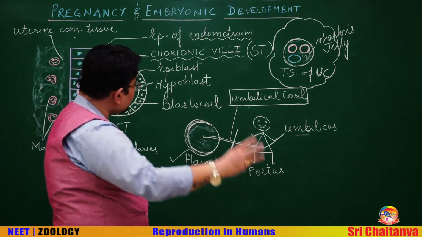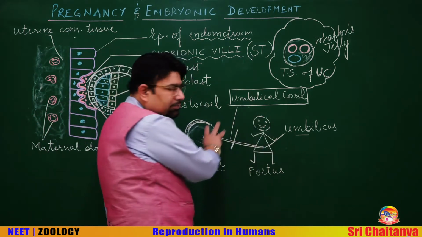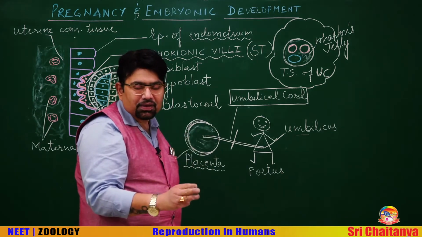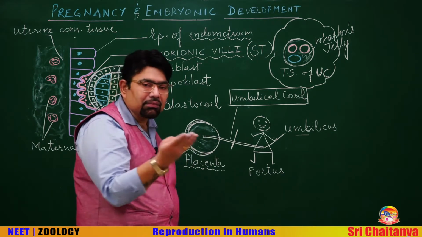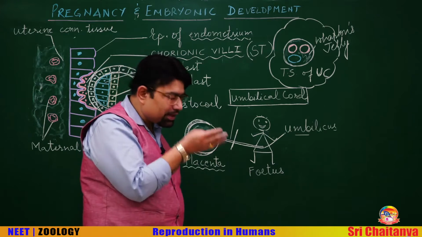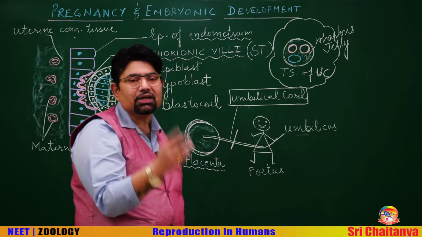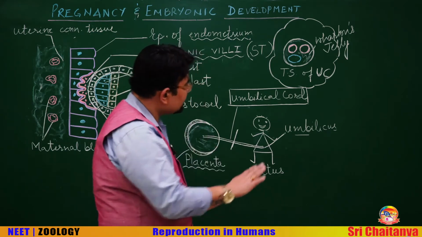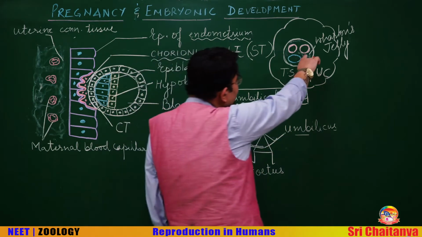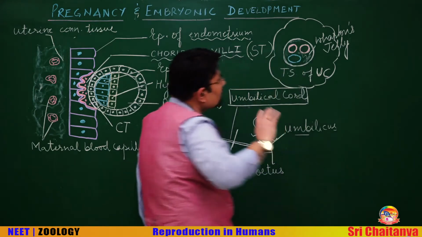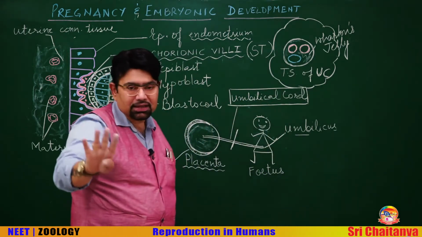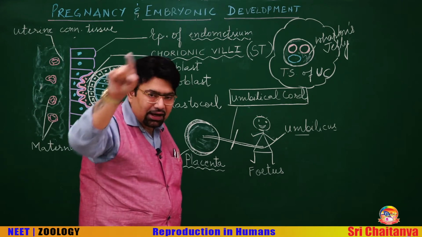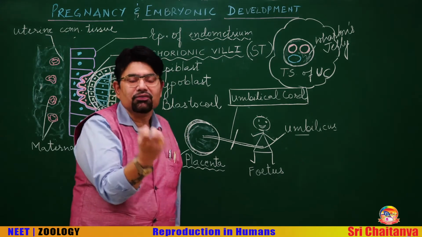Point number three, the fetus and the placenta are connected by the umbilical cord. Point number four, the umbilical cord has blood vessels called umbilical vessels: two umbilical arteries and one umbilical vein. Also remember the connective tissue known as Wharton's jelly. Point number five, this entire blood is actually fetal blood.